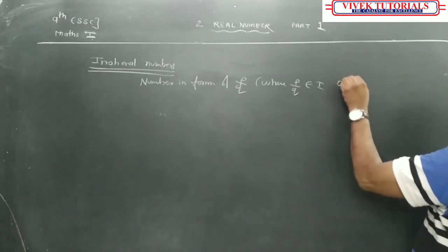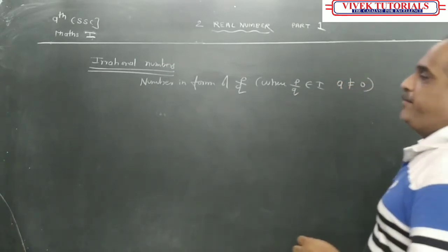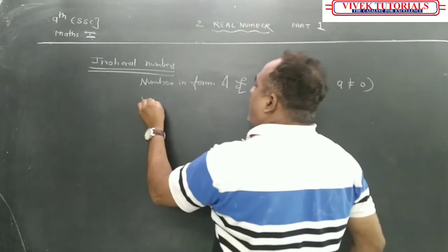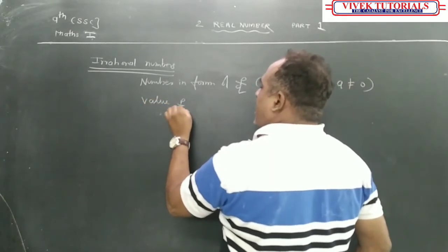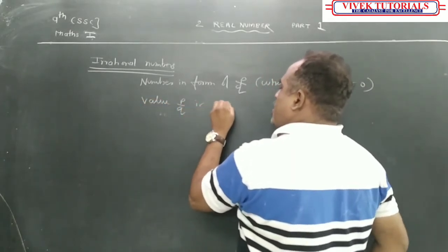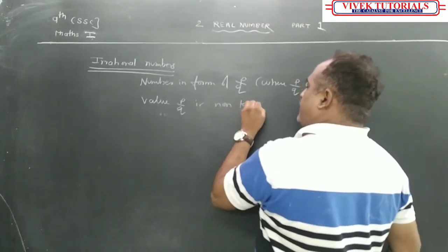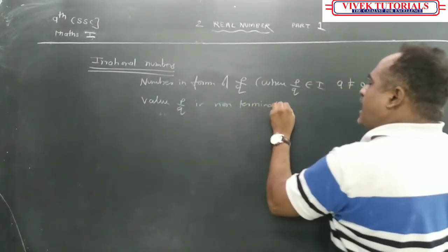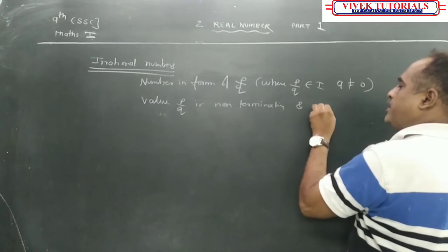Again, Q should not be equal to 0, but the value of P upon Q is non-terminating and non-recurring.